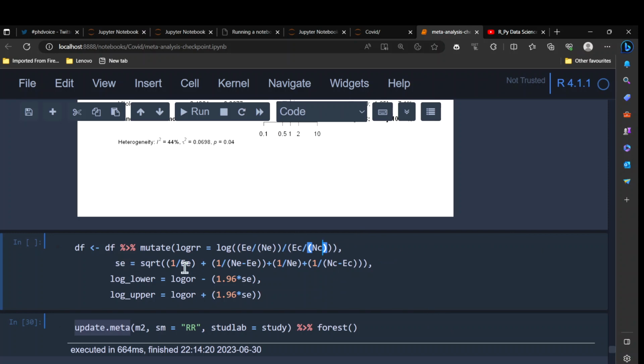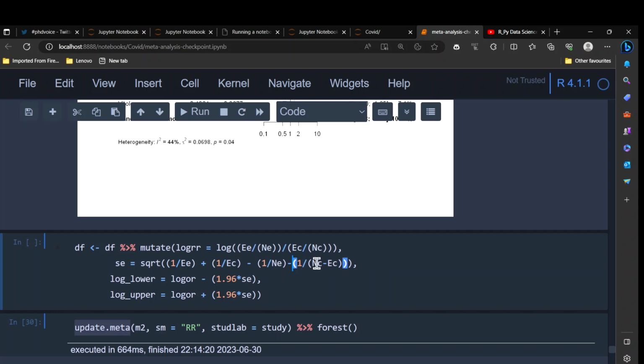Now I need to calculate the standard error. For the standard error, I need the square root of the reciprocal of the events in the experimental group, and then the other one: 1 over the events in the control group, minus the reciprocal of the total in each group.